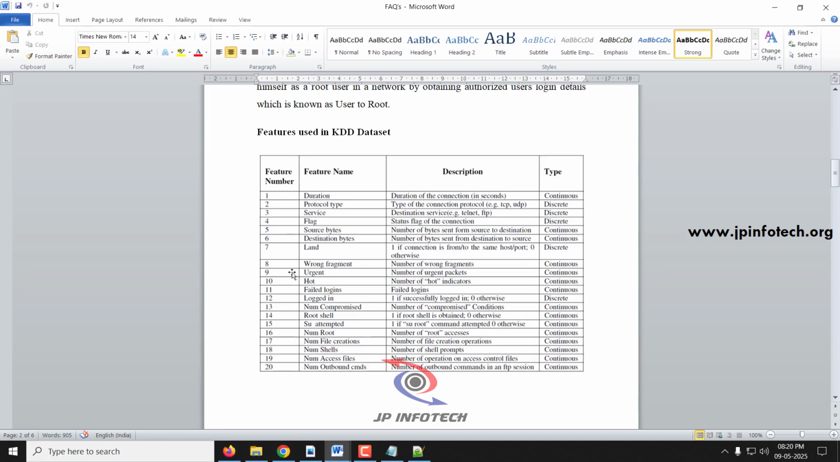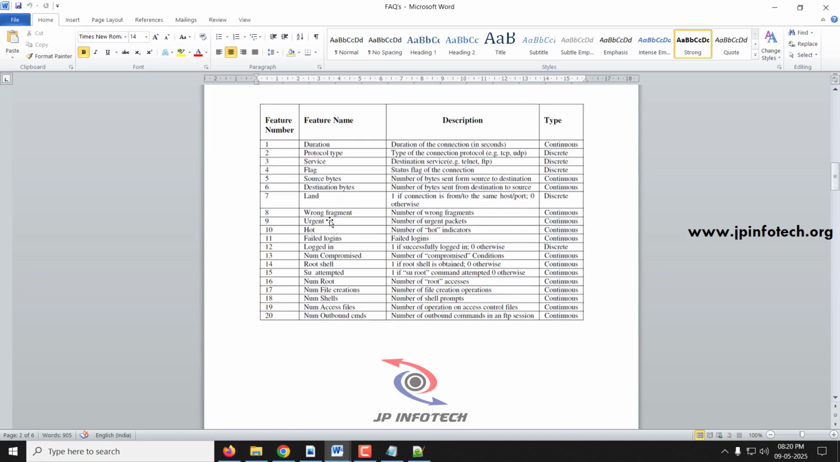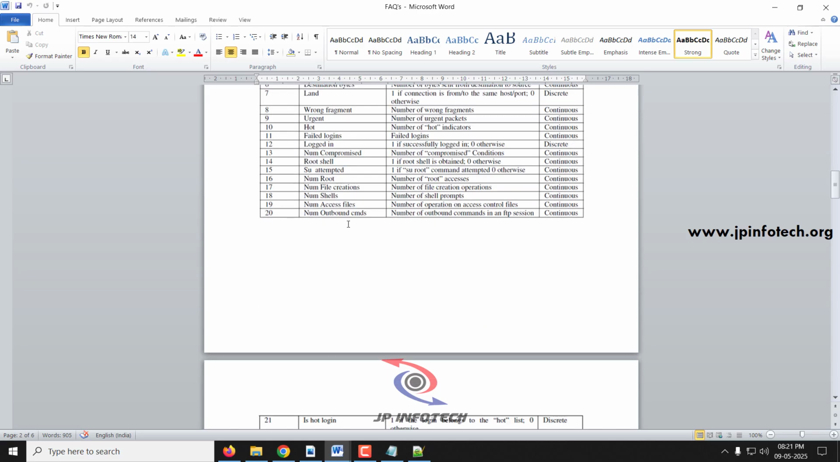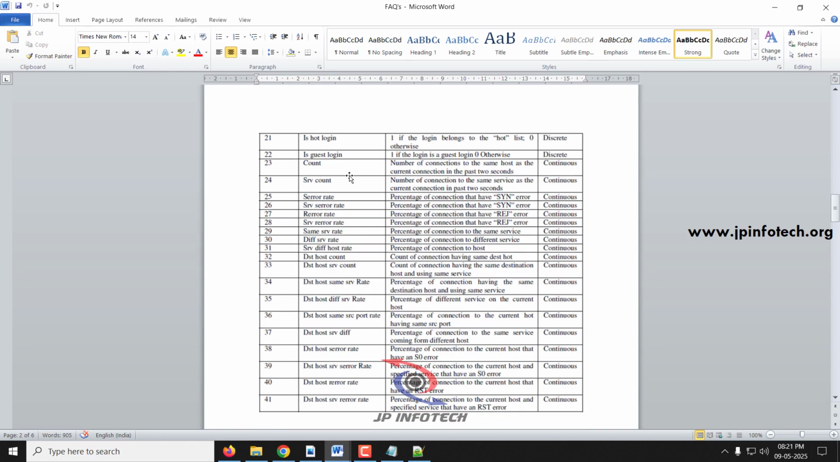Seventh is land, eighth is wrong fragment, ninth is urgent, tenth is hot, eleventh is failed logins, then comes logged in, num compromised, root shell, su attempted, num root, num file creations, num shells, num access files, num outbound commands, is host login, is guest login, count, and srv count, serror rate, srv serror rate,